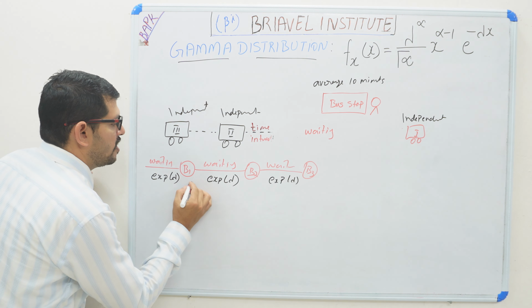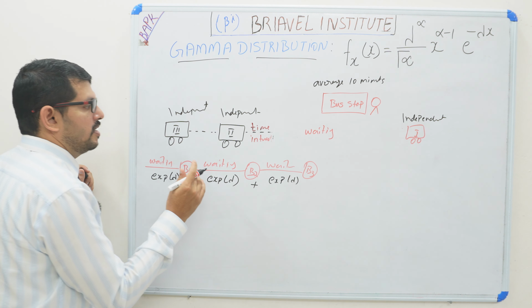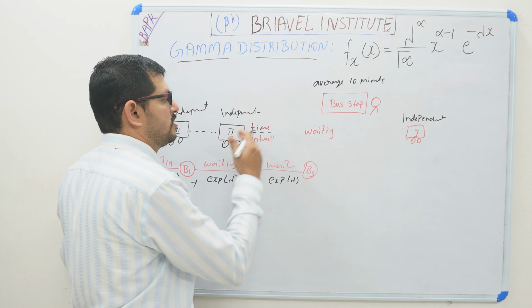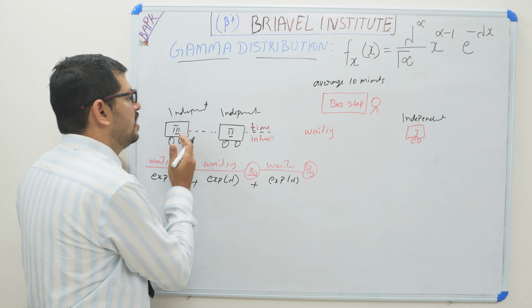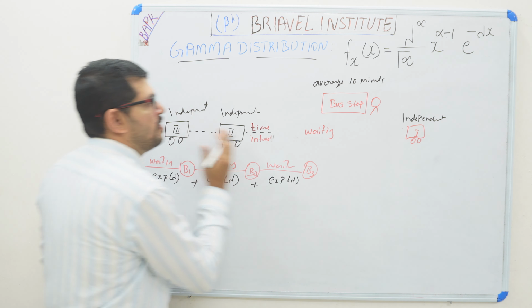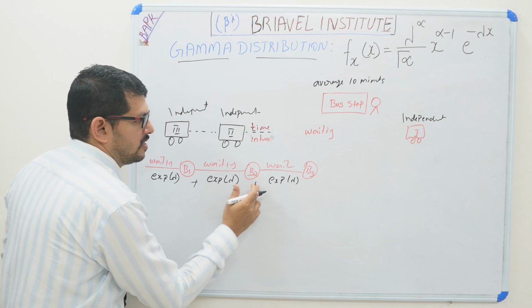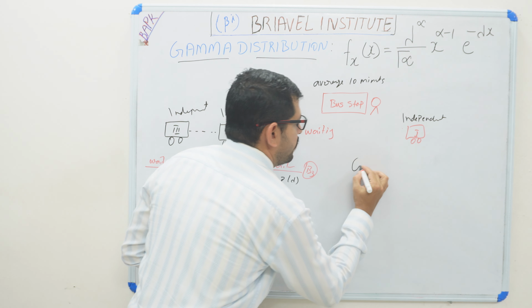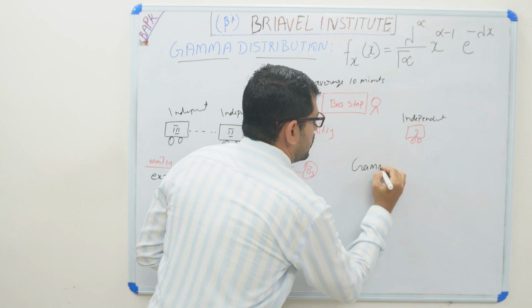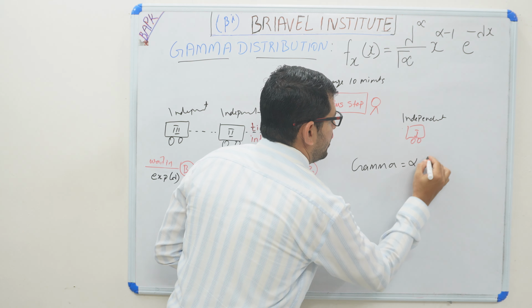So for the sum of these events, we are explaining 4 buses or 3 buses. Here we are explaining 3 buses. The sum of these waiting times follows the gamma distribution of alpha and lambda.